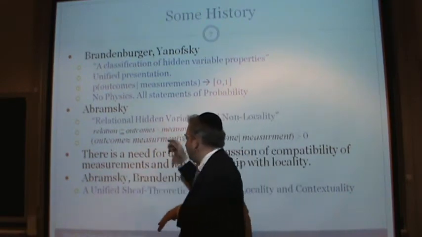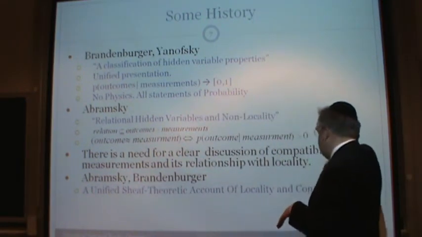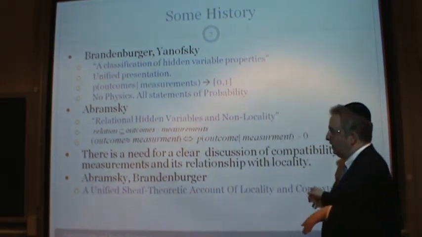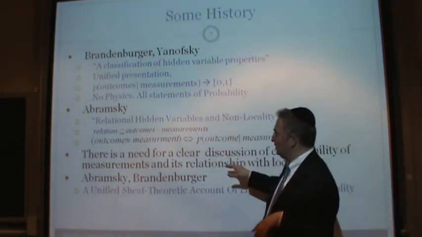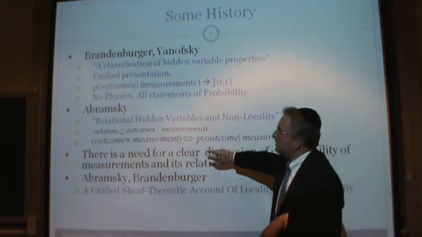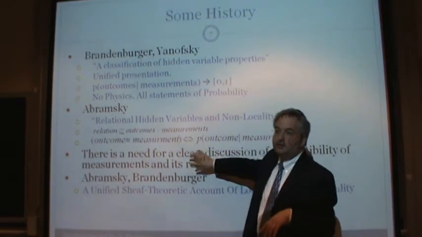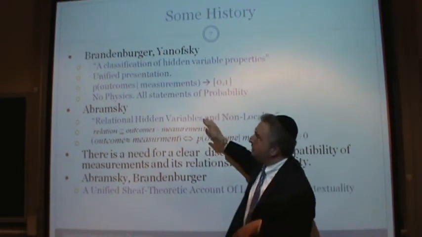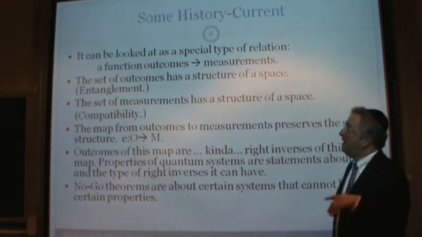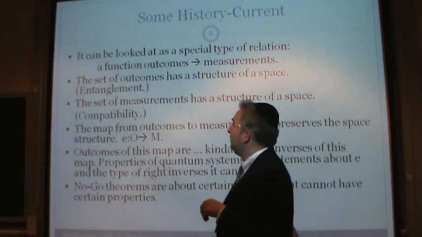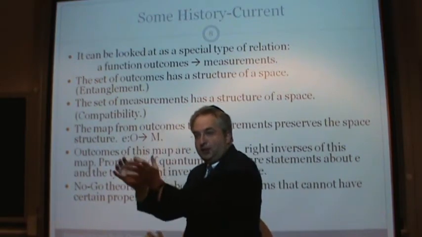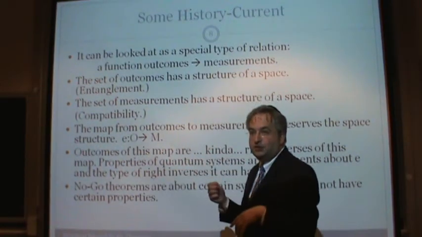Abramsky and Brandenburger got together, and they wrote a paper called "A Unified Sheaf-Theoretic Account of Locality and Contextuality." Contextuality is a way of talking about compatibility. They discussed this topic very well, and they got some nice results. So this is what I'm working from, and now I want to show you what I'm doing. We went from probability to relation, and now I want to do something even simpler, namely a function.